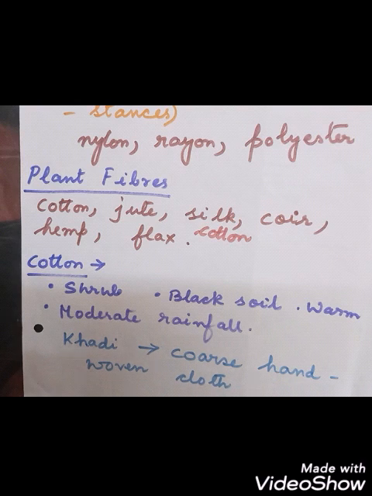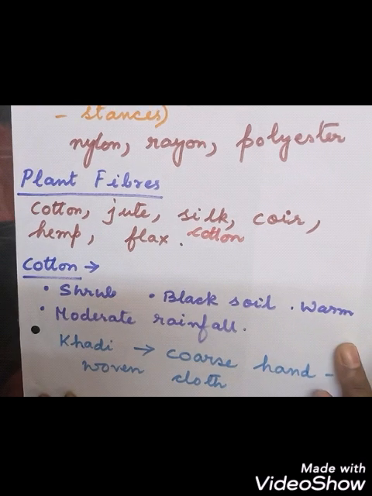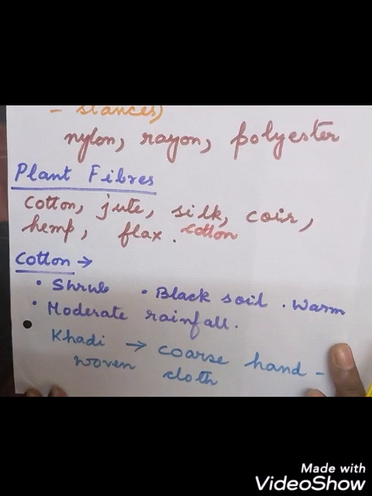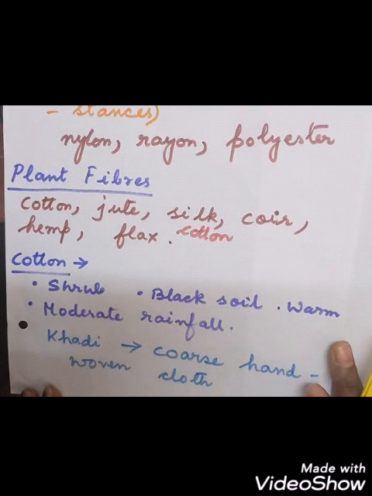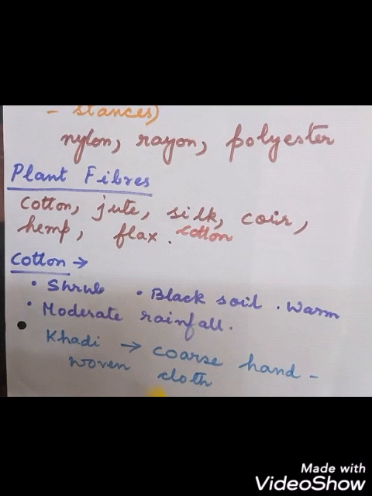Okay, so now we will discuss the fiber cotton. You all know cotton clothes. So where do we get the cotton from? From the cotton plants. Yes or no? So we get the cotton from the cotton plants. What type of plants are they? They are shrubs. That means they are slightly bigger in size than herbs. They grow best in black soil and a warm climate. And they need what? Moderate rainfall. A medium amount of rainfall is needed for the growth of the cotton.